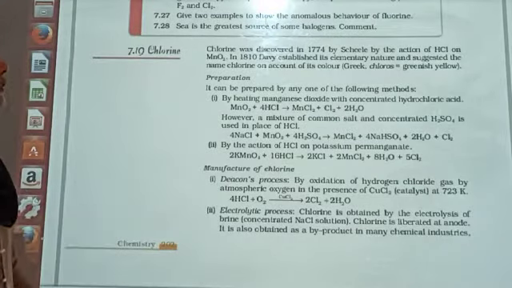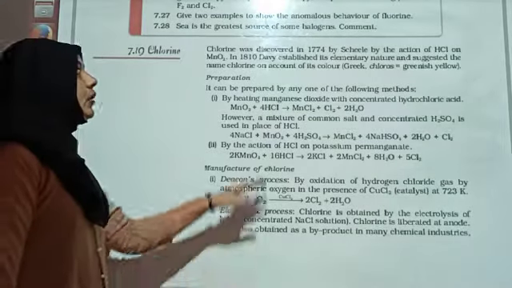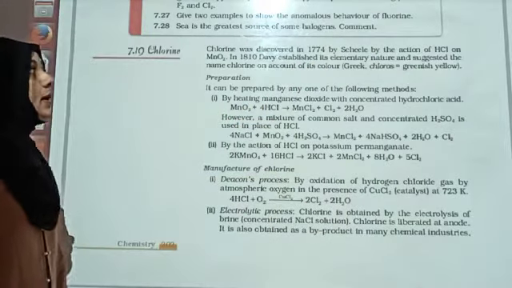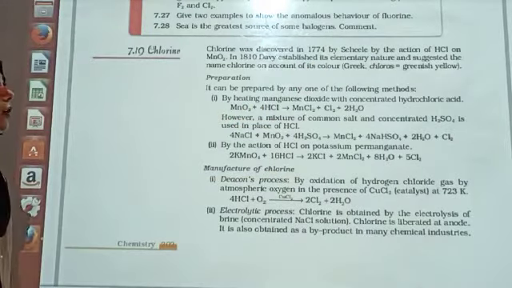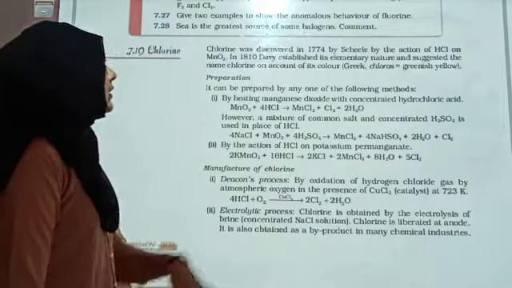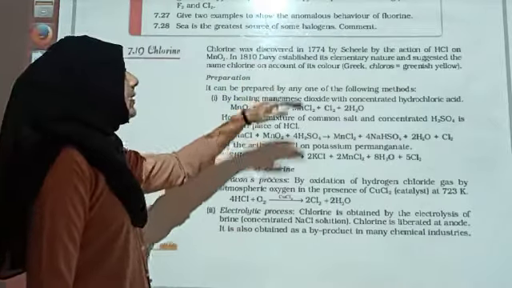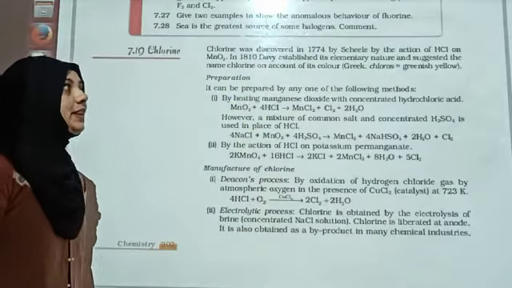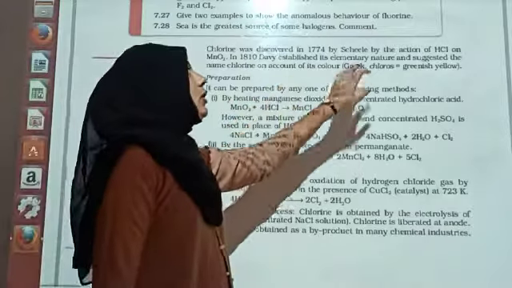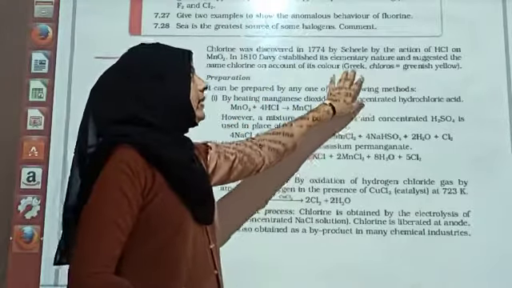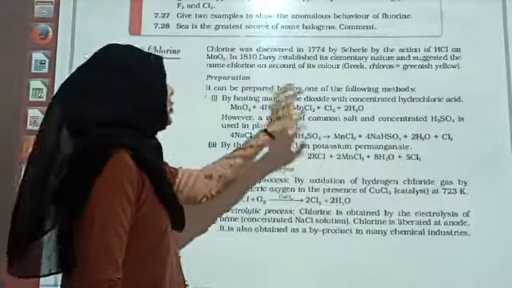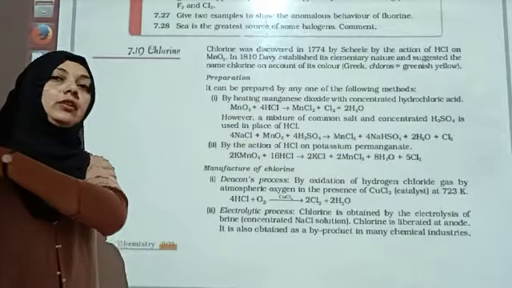See, chlorine preparation, if we talk about it, it was prepared in 1774 by Scheele by the action of HCl on MnO2, manganese dioxide. In 1810, Davy established its elementary nature and suggested the name chlorine on account of its color. कलर के हिसाब से उसका नेम है. ग्रीक में क्लोरस को कहते हैं ग्रीनिश येलो. Chloros means greenish yellow, and that is why we call it chlorine.